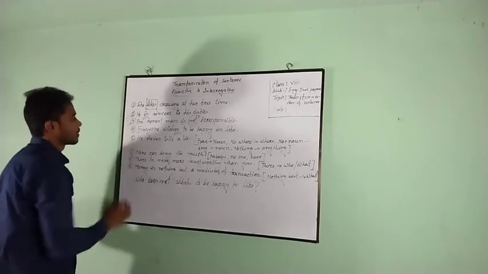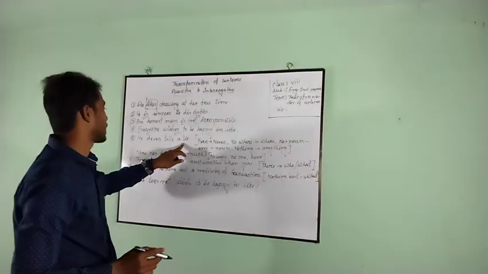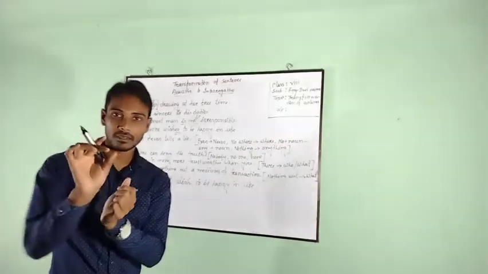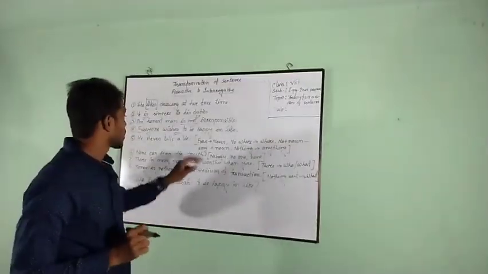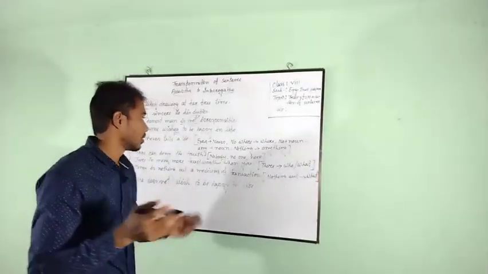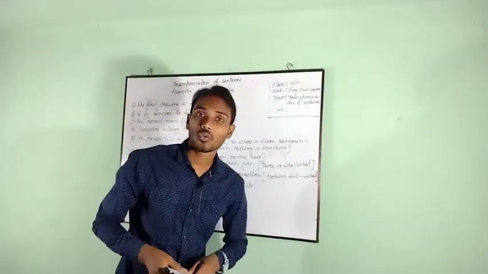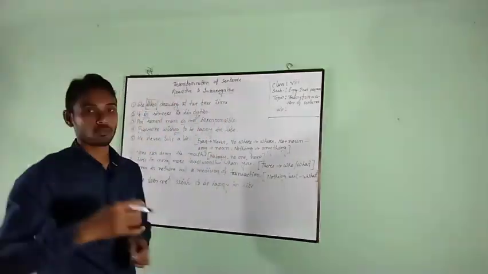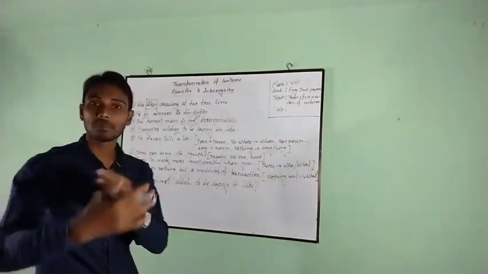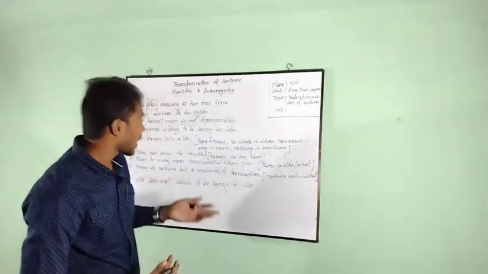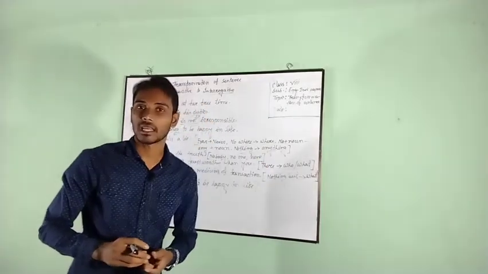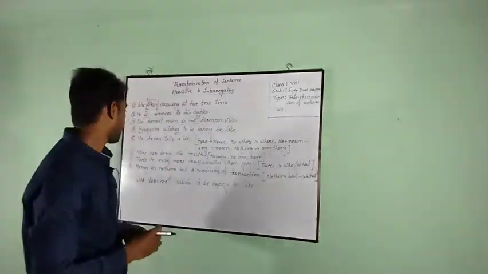Number 5. He never tells a lie. Here I have written a short note. Ever will be turned into never. Nowhere will be turned into anywhere. No plus noun: if the sentence has no plus noun, it will be any plus noun. And nothing will be turned into anything.